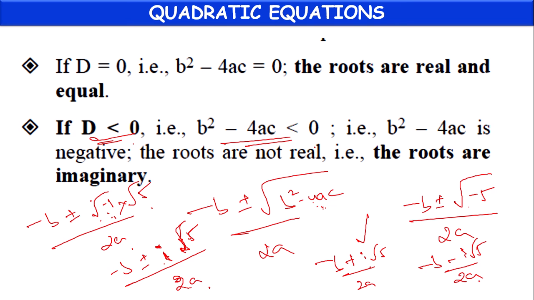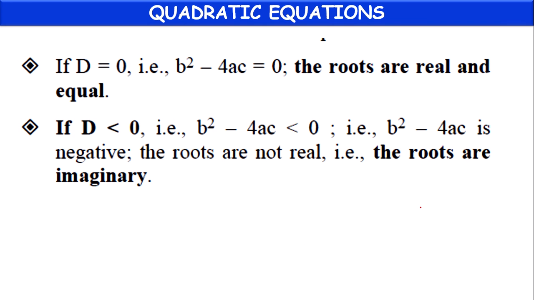Here the part i root 5 is an imaginary number and minus b is a real number. So the roots are complex here. The combination of real numbers and imaginary numbers we call complex numbers. Or the roots are imaginary. The roots are imaginary and unequal. So like this, children, based on the discriminant value, we can guess the nature and character of roots.